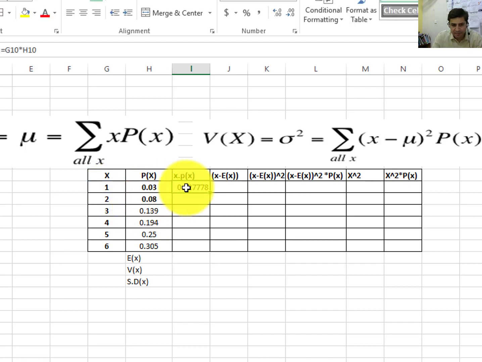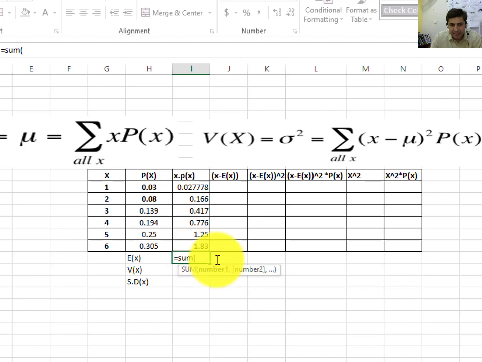When you press enter, you need to drag it down. When you drag it down, it will automatically multiply each value with its respective probability. So the mean will be equal to the sum of this whole column. Enter. So this is your mean.